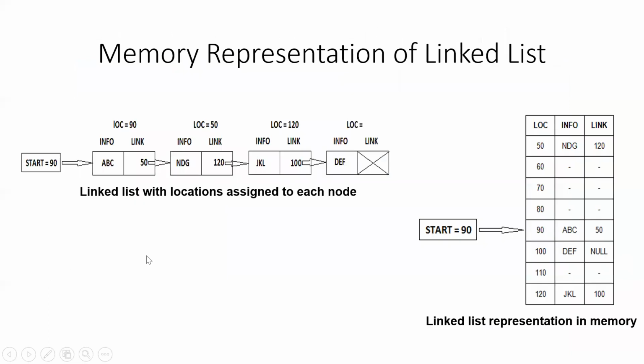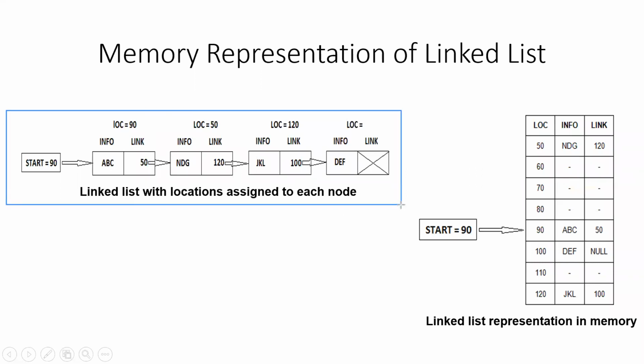So this is how the array or linked list in fact is stored in the memory. There are two figures given in here. One is a table which shows the actual memory, and the other one is just a pictorial representation of the linked list. So first of all, have a look at this pictorial representation of the linked list. A total of 4 elements are there. The first element is stored at memory address number 90 because start is equal to 90. So start contains the address of the first node.